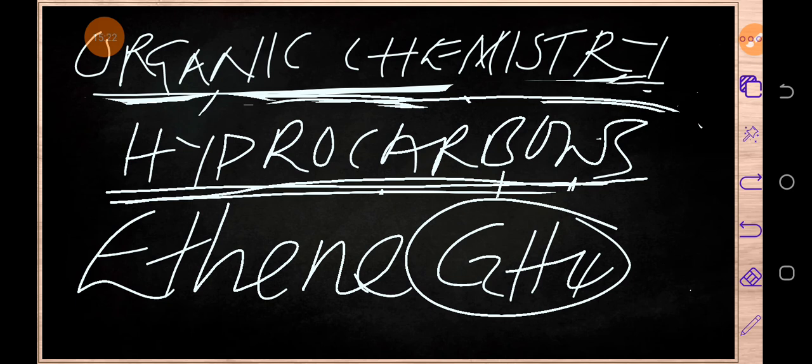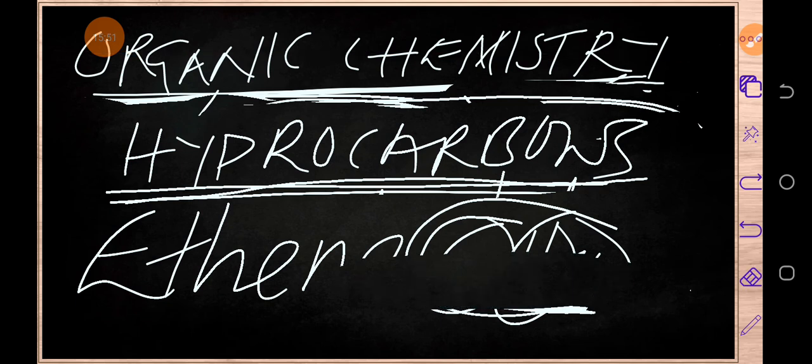Ethene qualifies to be called a hydrocarbon. What is the reason? If you look at this chemical formula, you can see that it has only two elements. It has carbon and what? And hydrogen. So when we talk of hydrocarbons, we're just talking about compounds which have got only two elements, and those elements are carbon and hydrogen. I hope you have gotten the point.